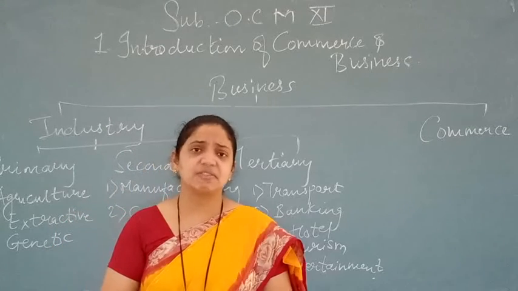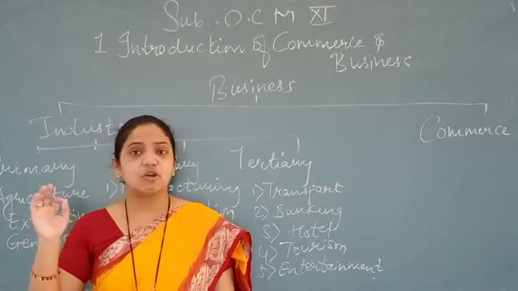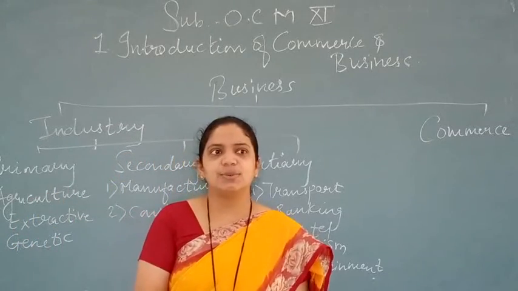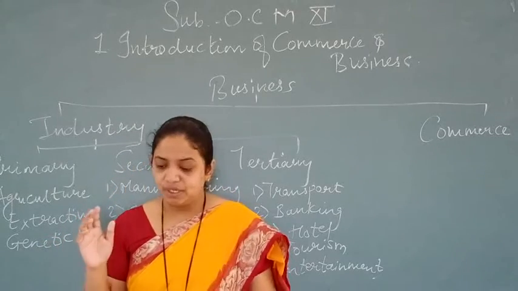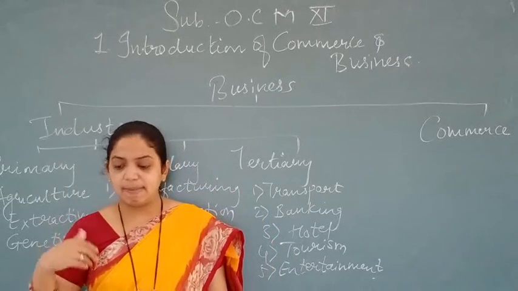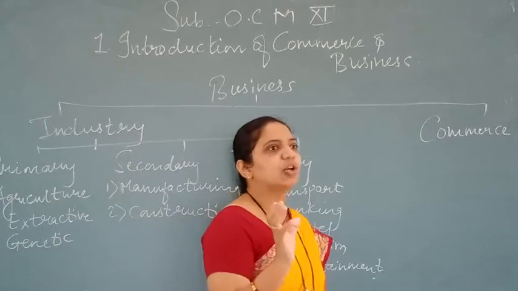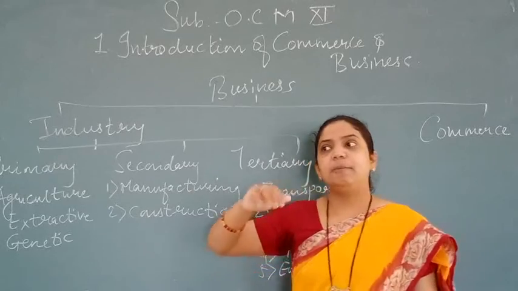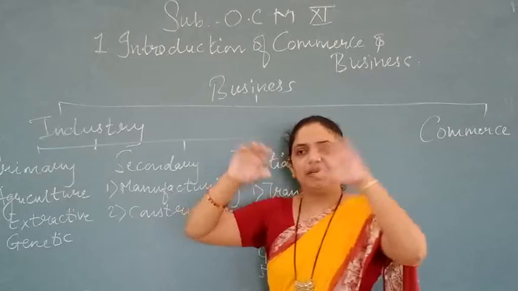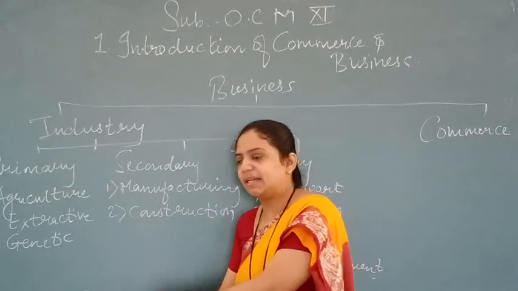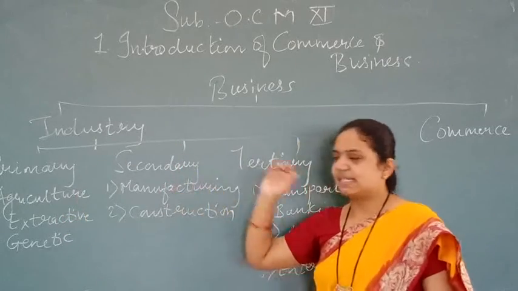For example, the natural resources first of all, which we need at the utmost. So it is a nature oriented industry. The name itself says what? It relates with nature. So the products of primary may be used as the input of secondary. Always remember, the products of primary can be used as the input of secondary. That means primary industries are related with nature, and the input of this primary can be used by secondary.